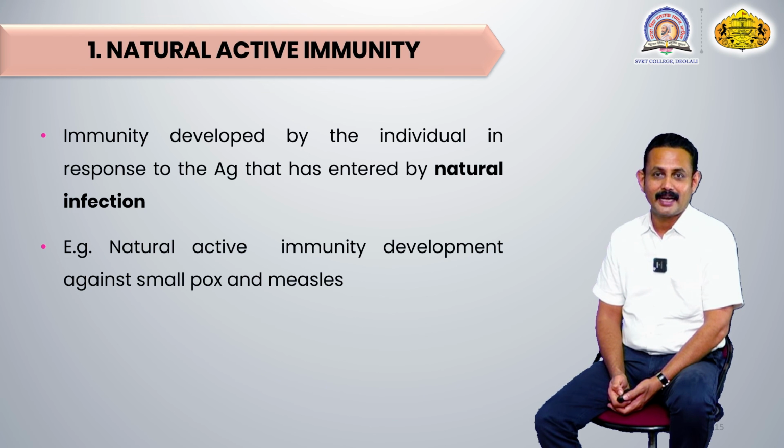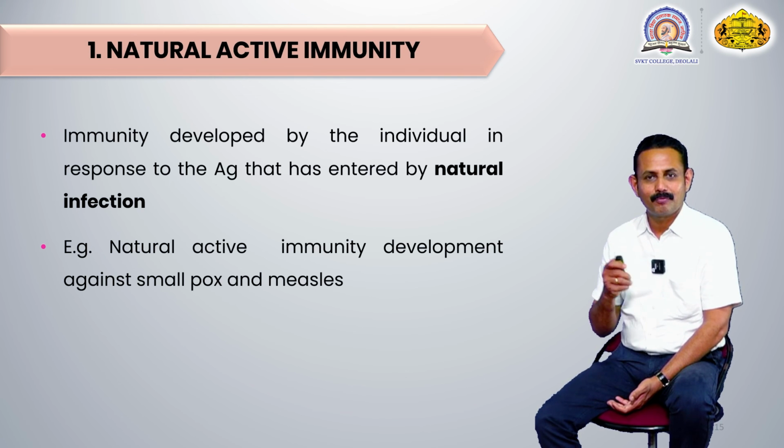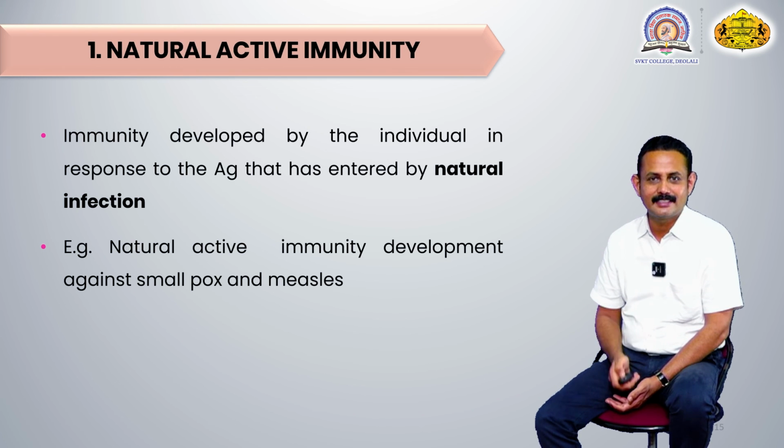We know that if an infant or child has contracted the infection of smallpox and measles, which are viral diseases, their natural entry takes place and that child falls ill.